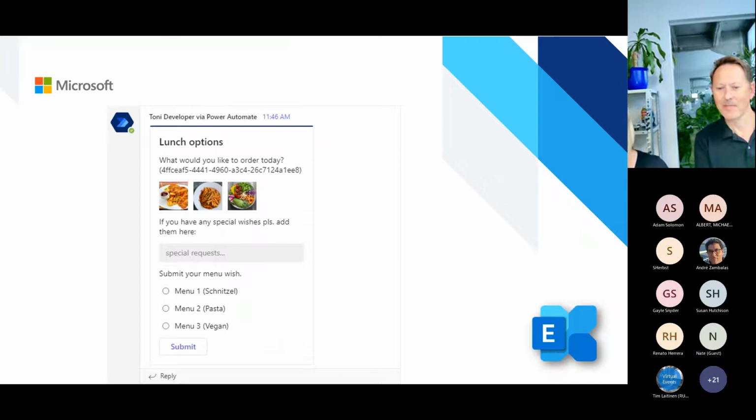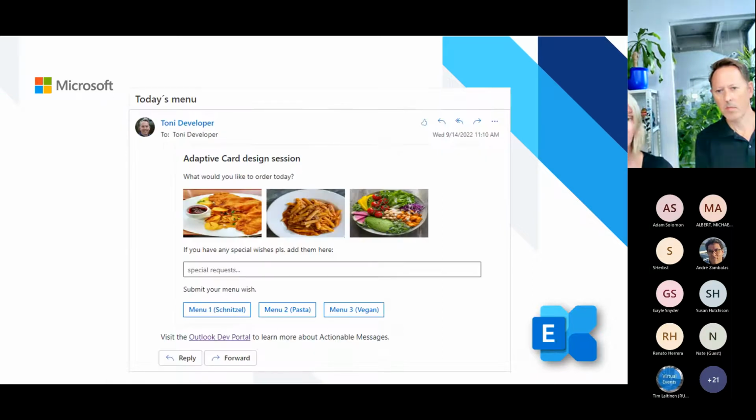The same could be true within Microsoft Teams. You can simply provide a message card within Microsoft Teams and let the same menu selection be valid there. But consider you are an organization which is only on Exchange Online or is very email focused and has everything done within email. Then you can do the same with an adaptive card which provides the same information and the same selection within Outlook, where you can see, okay, those are my lunch options for today, and I can simply select them and choose what I want for lunch today or for dinner.